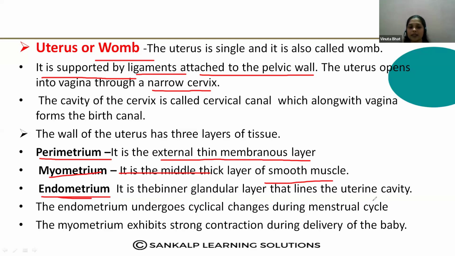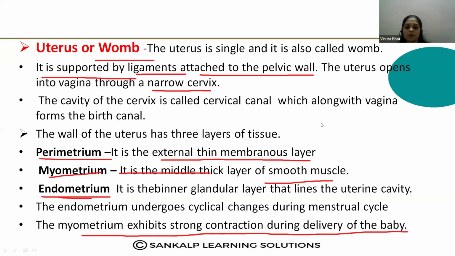The endometrium undergoes cyclical changes during the menstrual cycle. And the myometrium exhibits strong contraction during delivery of the baby. So this is also a very important point.